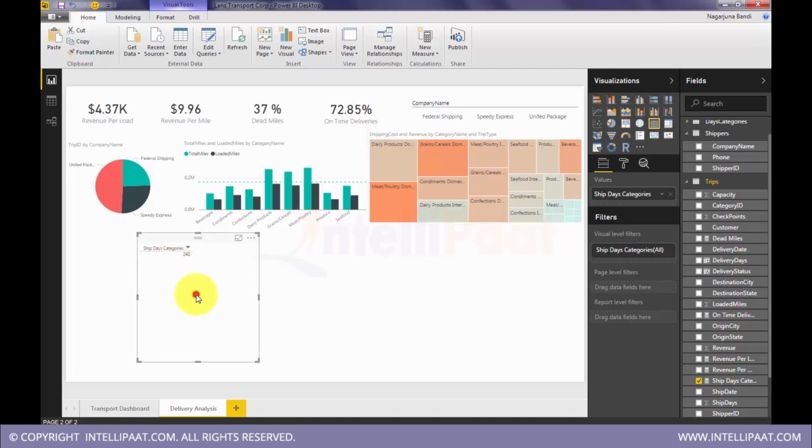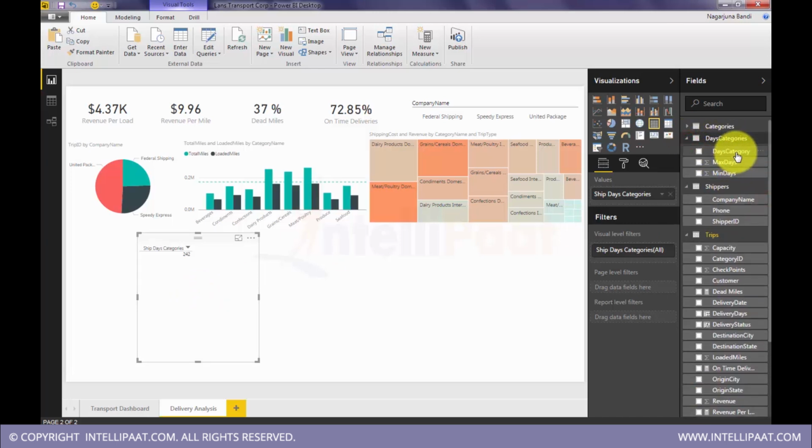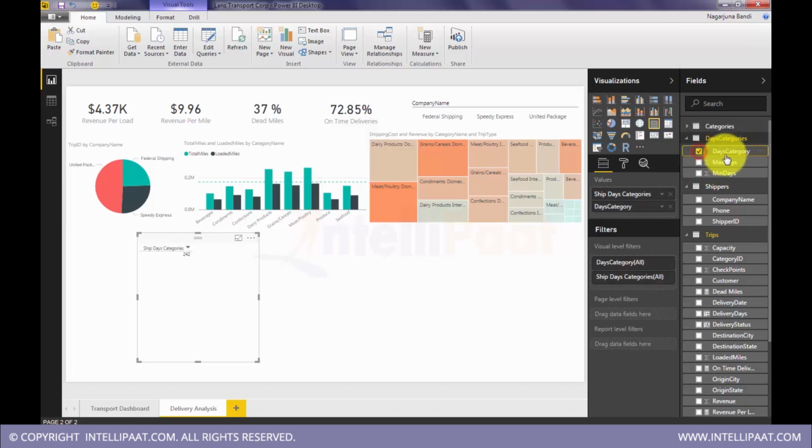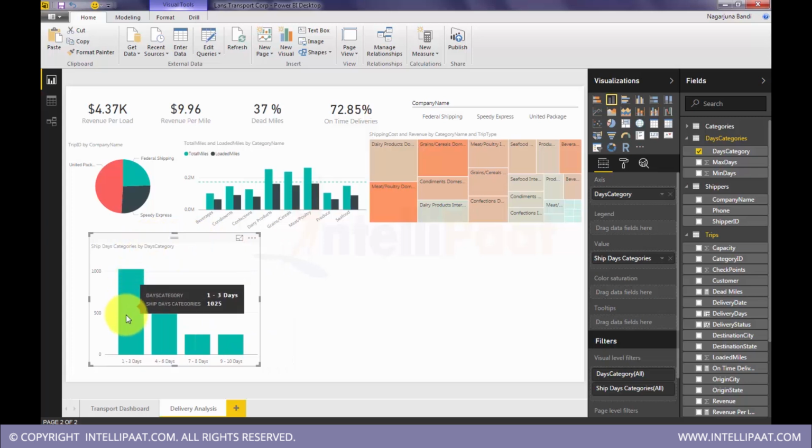Ship days categories. Fine. So this should be combined with the actual categories. Now we are actually counting only the variation between them, unless we bring this, we don't see the actual category. Okay. Yeah. Now you see the category. So between 1 to 2 days, 2 to 3 days, let me flip it to bar chart. Okay. So clearly we can see now. So this is the count of trips.